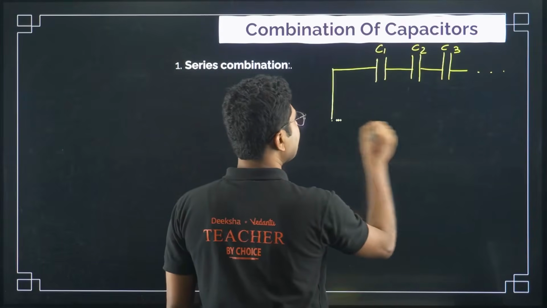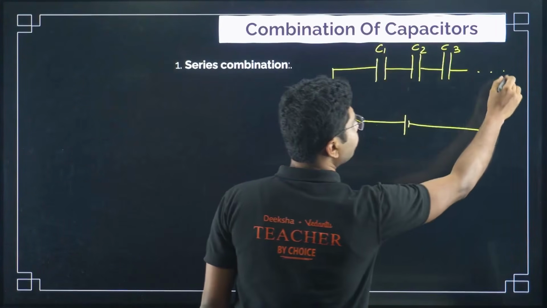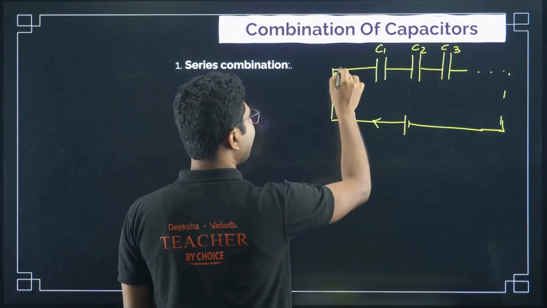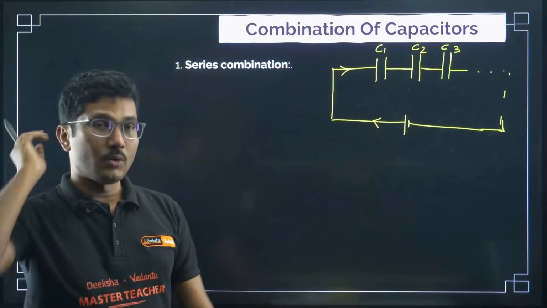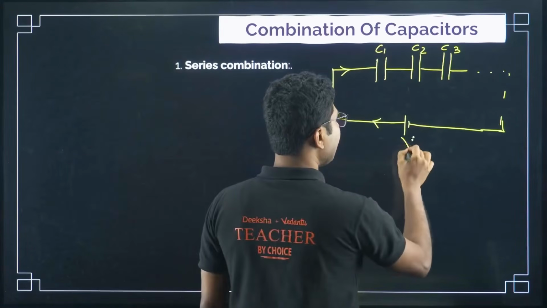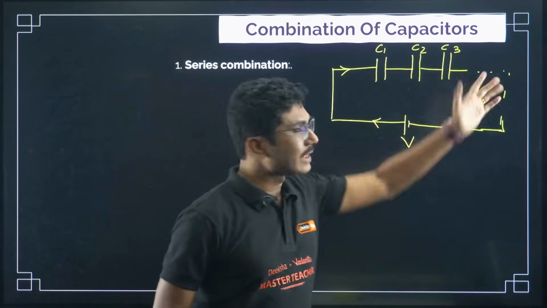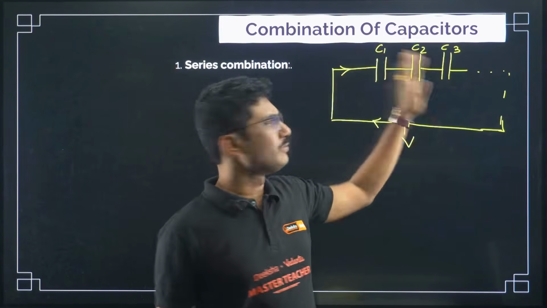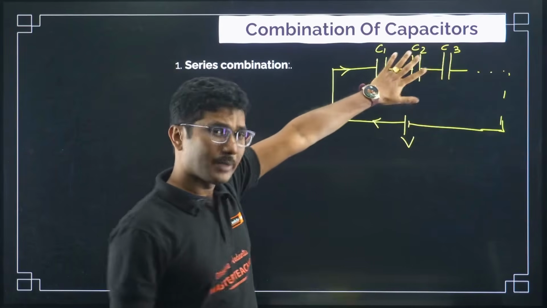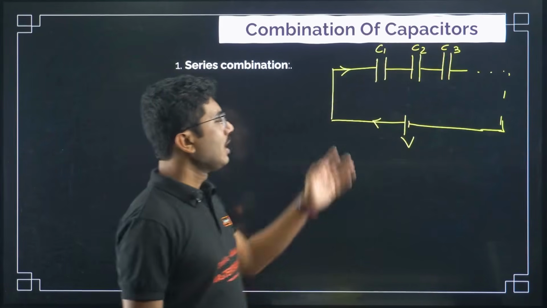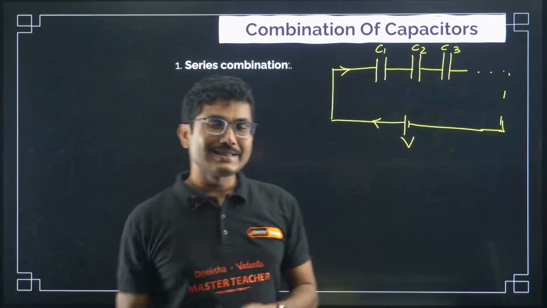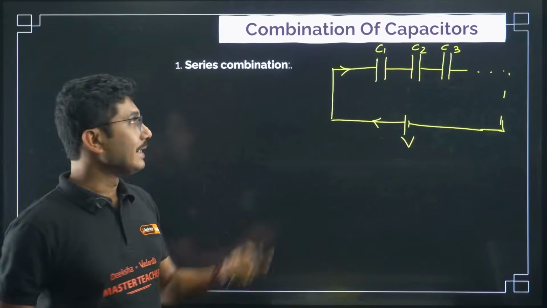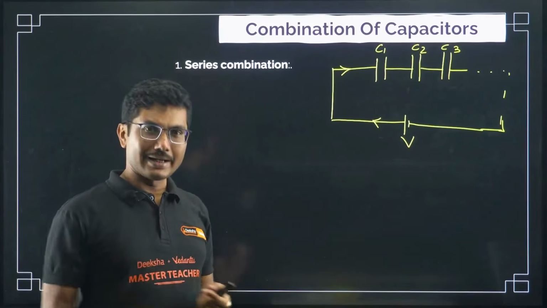Now you have connected this across some voltage source, and because of this voltage source, it will try to send some current across this circuit. Now you see that the voltage V is applied across all the capacitors. I have kept this part dotted, that means you can add more capacitors, but primarily we will focus on 3. Now you have to understand that in series combination, the thing that is kept constant is the current. In case of resistance as well as capacitance, the current is constant.